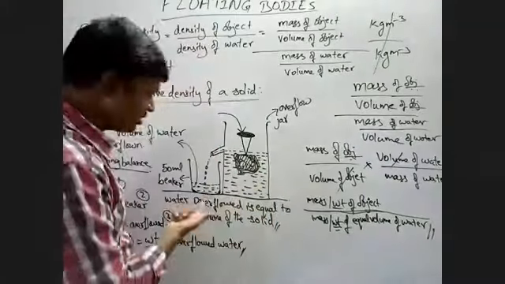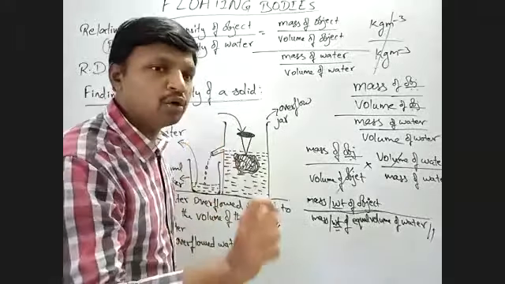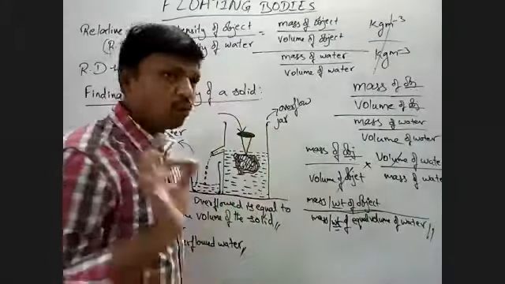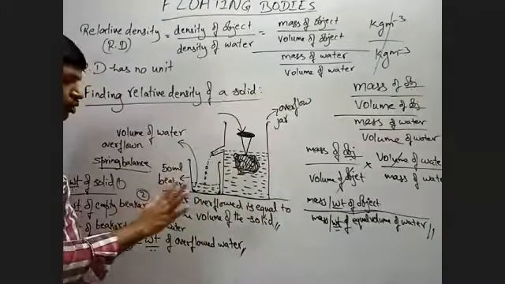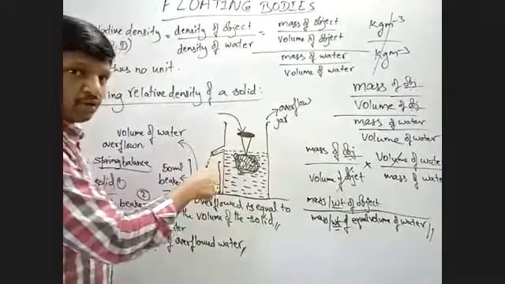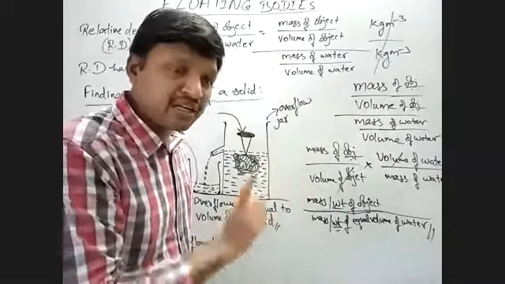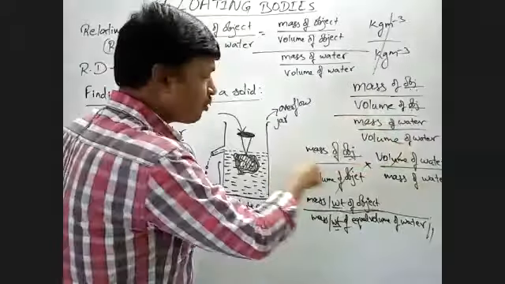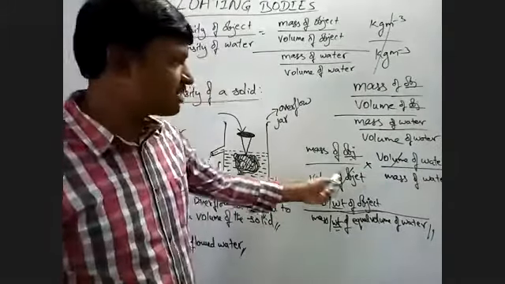Okay, what is it? This water is exactly the volume of the solid. Water equal to the volume of the solid. Now we need its weight. We need the weight of water which is equal to the volume of the solid, because in the formula we have mass of the object by mass of water.